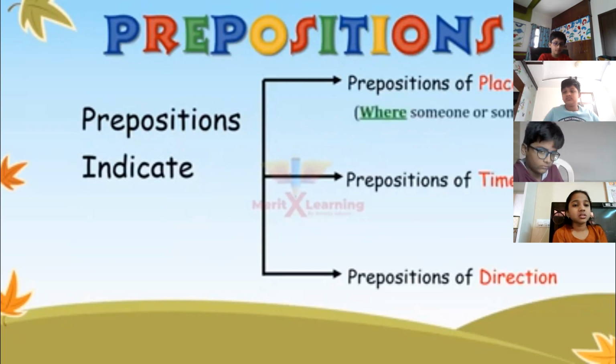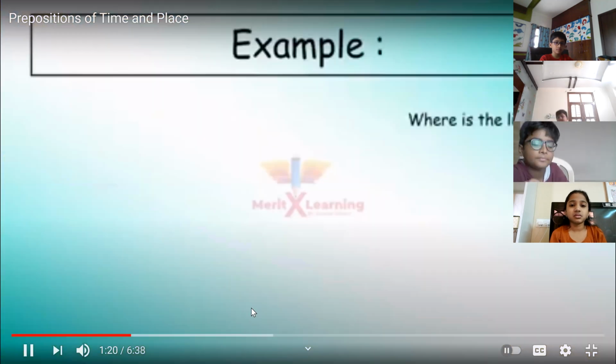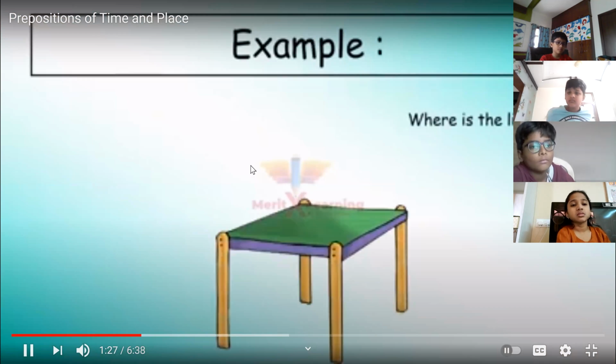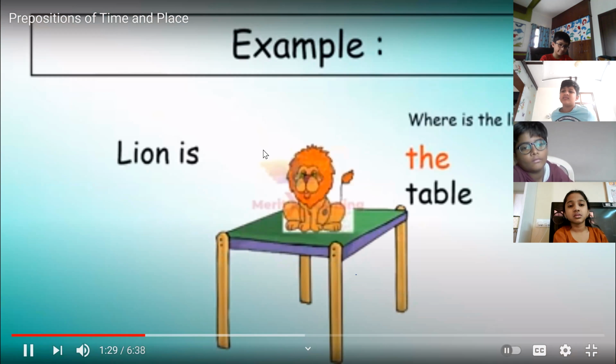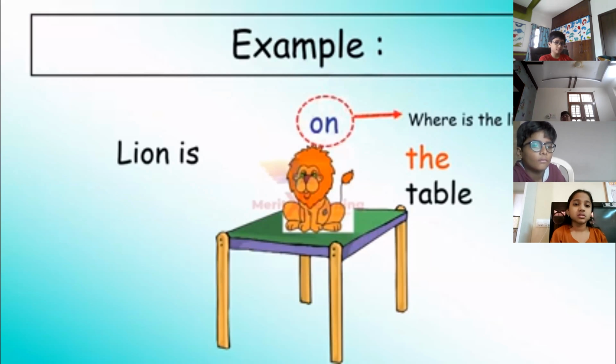Okay, so prepositions of place tell where someone or something is. Let us look at one example. Where is the lion? So the lion is on the table. So here the preposition on tells us where the lion is. So this is a preposition of place.